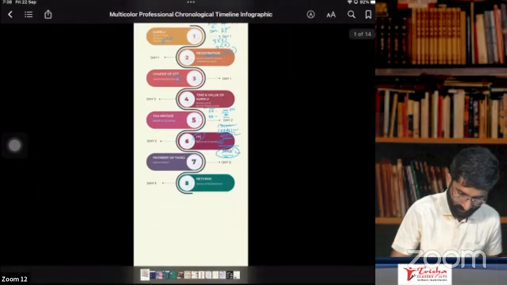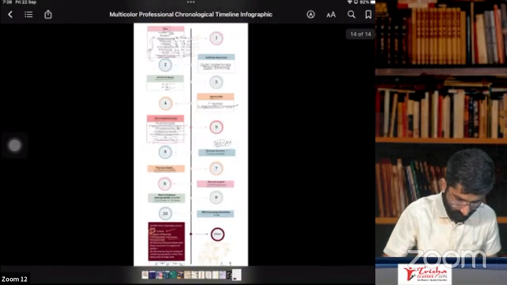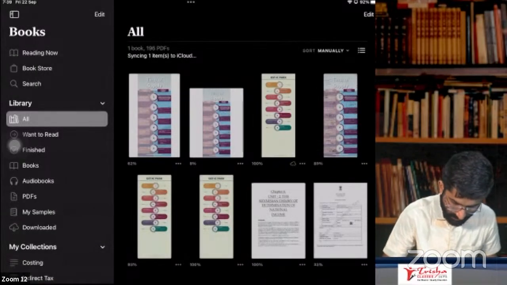Correct, no? Am I telling something wrong here? Sorry, not in this page, somewhere here.